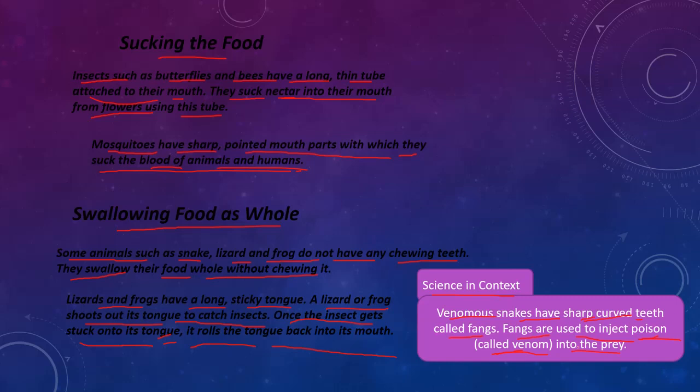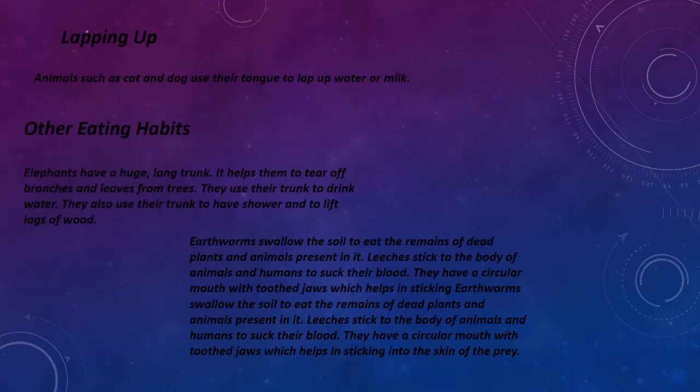Venom means a poison. It helps the poison to be pushed into the prey. The prey is another animal it is going to eat. Let's move on to the next page.